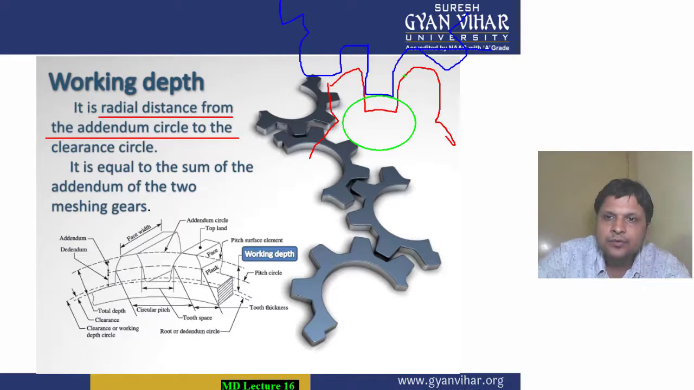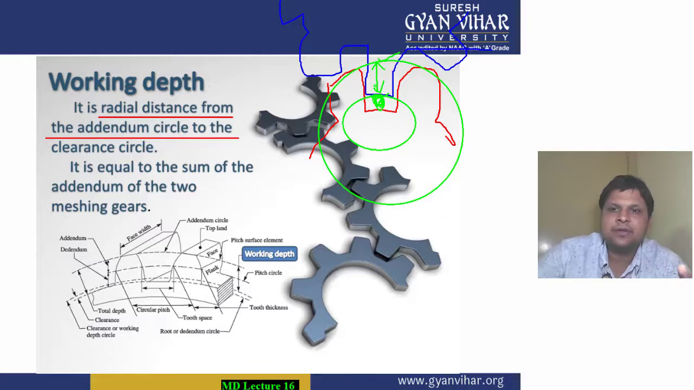Now you can see that the total depth is not used here at all. If this is the base circle, this is the addendum circle, and this is the clearance circle, then the radial distance between the addendum circle and the clearance circle is known as your working depth. We don't include this particular portion in the working depth because it is not used. This portion is kept vacant.